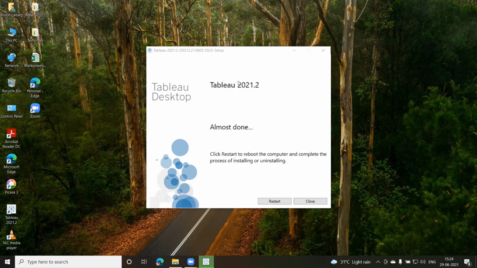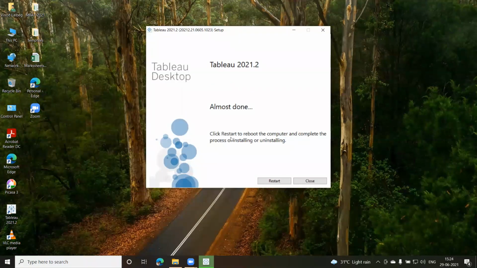Okay, so you can see this now. The setup has been completed, and it says click restart to reboot the computer and complete the process of installing or uninstalling. Okay, so I need to restart. So what I'll do is I'll stop the meeting. I want you all to rejoin the meeting again, and I'll restart my machine. Okay, that will be fine with you all. Yes, sir. So please rejoin. I'll stop the whole meeting for you all.